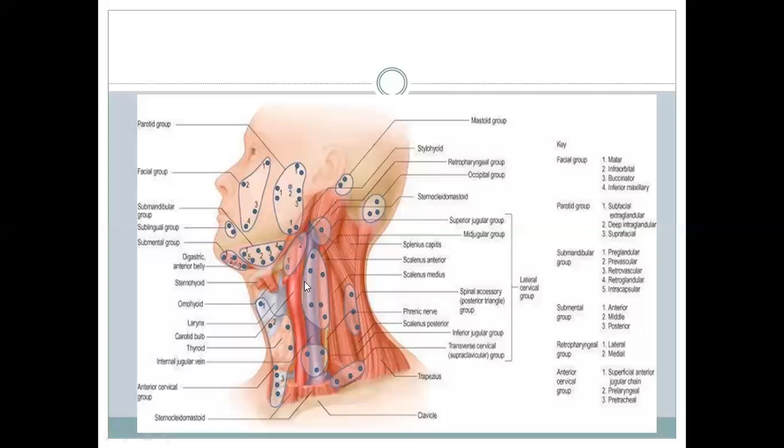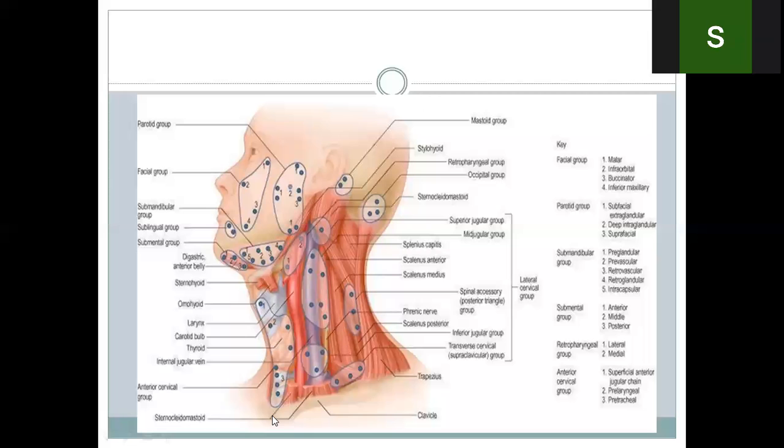So the nodes which are over the jugular vein and under the cover of the superior belly of omohyoid are called jugulo-omohyoid. These nodes drain the jugulo-digastric nodes, and they form a jugular lymph trunk. This jugular lymphatic trunk on the right side enters into the right lymphatic duct, and on the left side it enters into the thoracic duct.